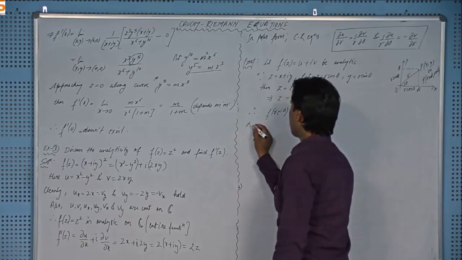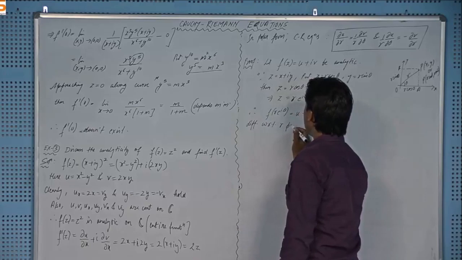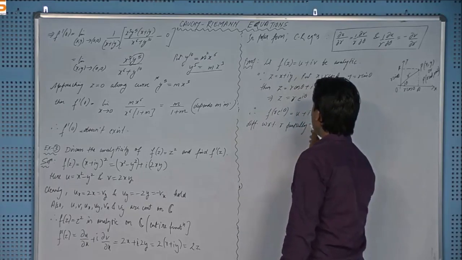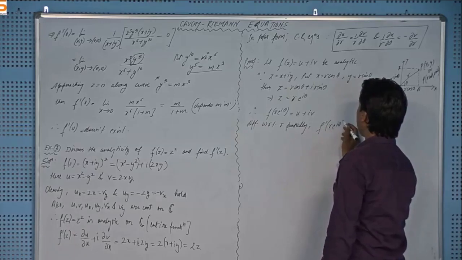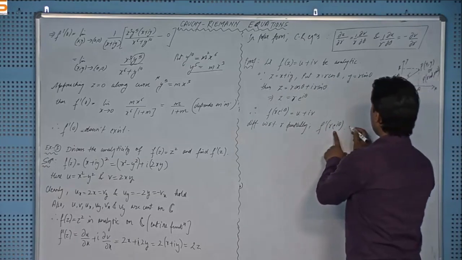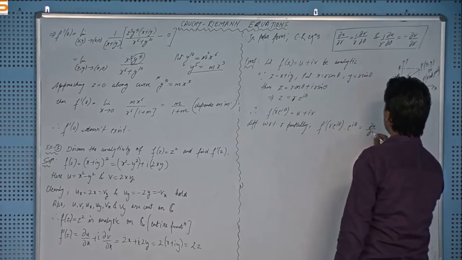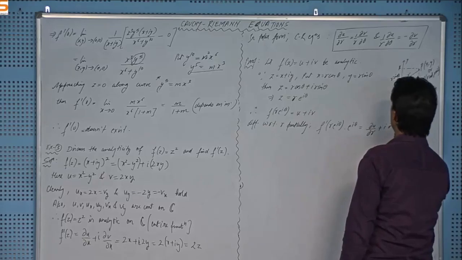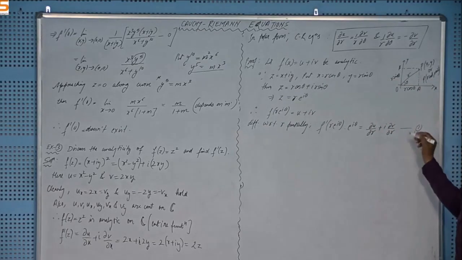So differentiating with respect to r partially first, right? Then it will be f dash of r e to the power iota theta, and since we are differentiating with respect to r partially, so e to the power iota theta will appear here, and that will become del u over del r plus iota del v over del r, right? And let me call it equation number 1. Fine.